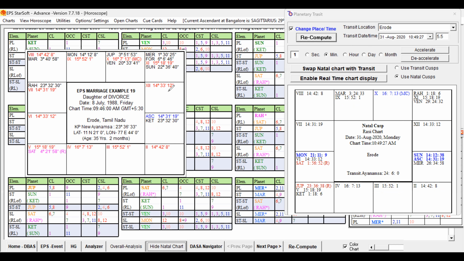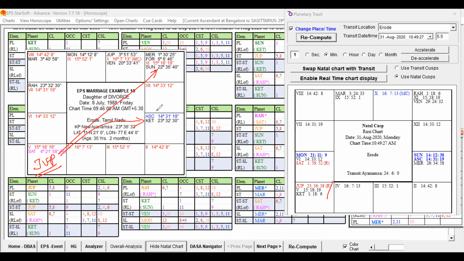Where is Jupiter in the transit? Jupiter is posted in its own sign, Sagittarius. But Jupiter is conjoined with Ketu. Ketu is our favorable key planet, in the sign of Jupiter itself. That is one important support that Jupiter is having at the time of marriage. Jupiter is aspecting the Sun, our strong favorable key planet, and also Ketu.